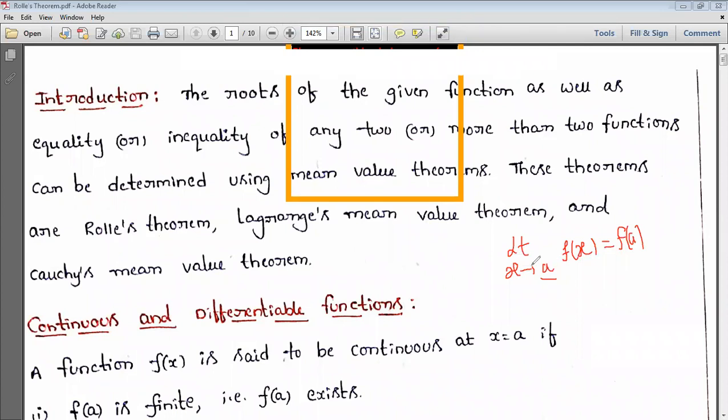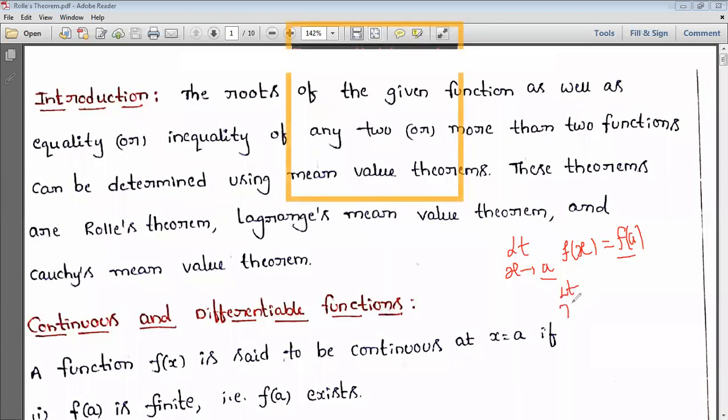Please remember that here x approaches the neighborhood of a and the function has some limit value, and that limit value should be equal to the functional value. And here also we talk about left hand continuous and right hand continuous.